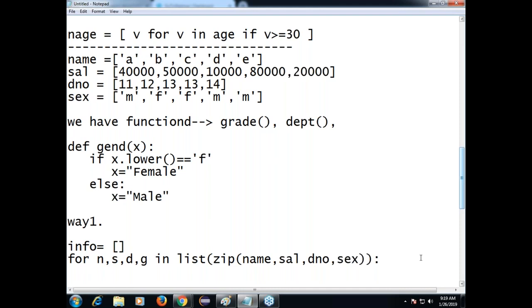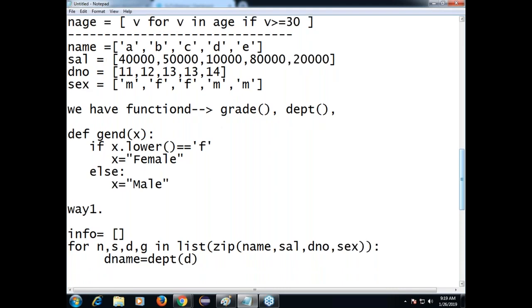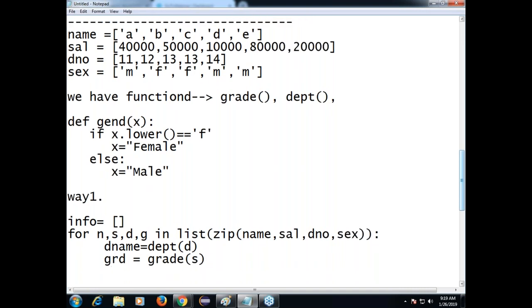Understand the point, sir? Department name equal to, already we have the DEPT function. In previous work we did that. DEPT of D. I want salary grade: grade of S. Now I want to form a new tuple. The tuple is like this.